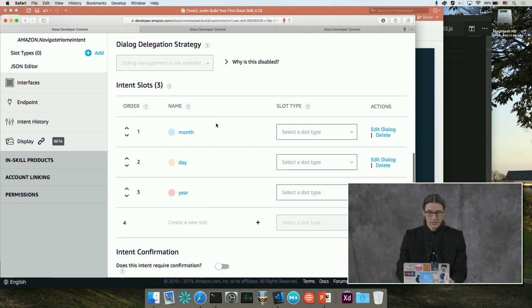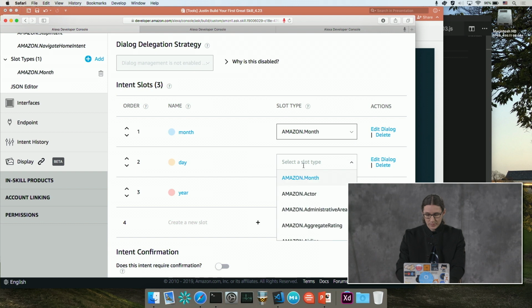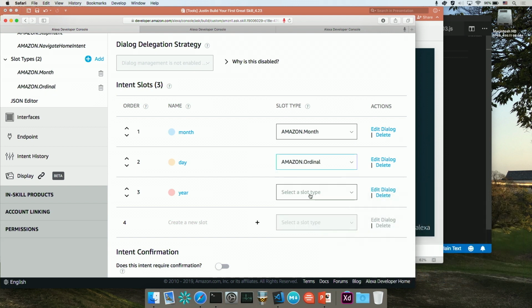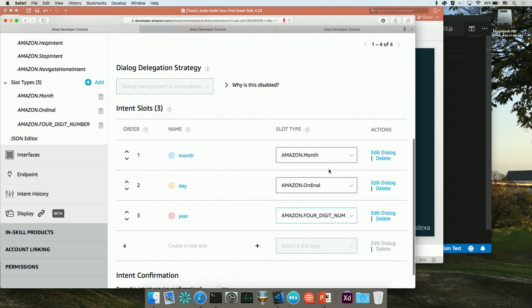We also need to add a slot type to it, and this will help the automatic speech recognition engines figure out what the user said. So I'm going to go in here and I'm going to choose, and we're going to use some built-in slot types for this. So for month, we're going to use month. For day, we're actually going to use ordinal, because this allows us to say the 1st, the 7th, the 23rd. And then for year, there is no built-in year slot, but we're going to use 4-digit number. This will allow us to be able to say things like 2015 or 1947.